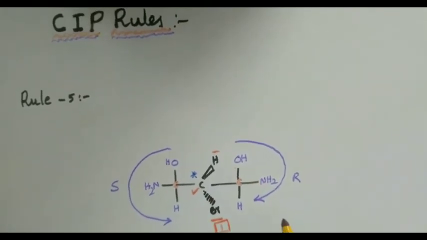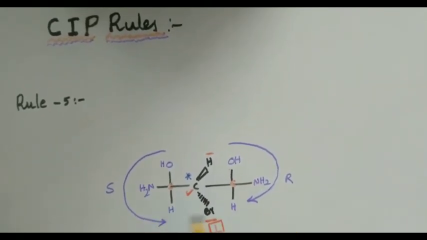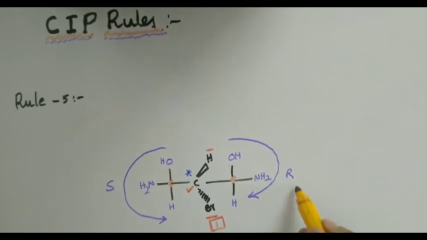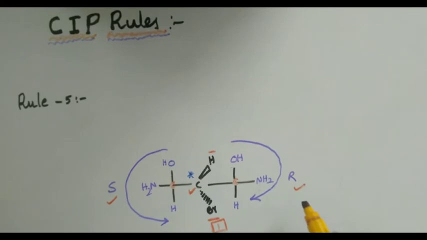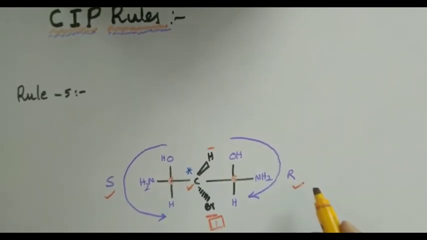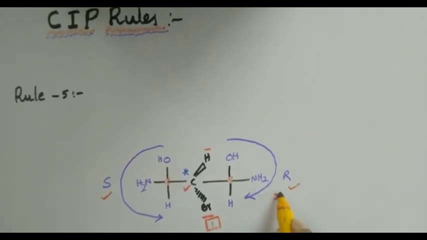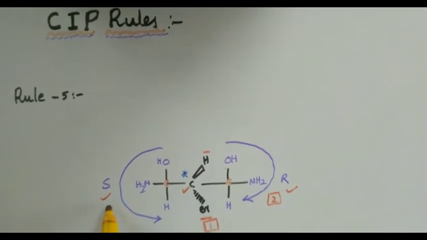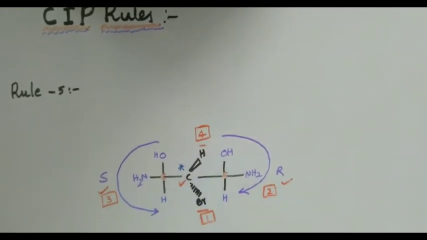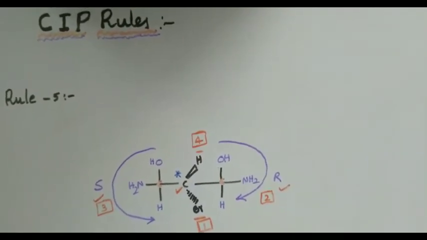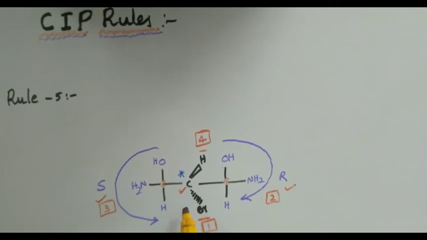Then what should I do? I should look at the R and S nomenclature. Here this is R and this is S. Therefore R should be given more priority according to CIP rules. So this should be given priority number 2, and this is priority number 3. The least priority is hydrogen, that is 4. This is how the priority numbers should be given to this particular stereo center using CIP rules.